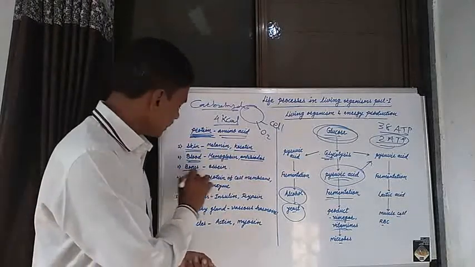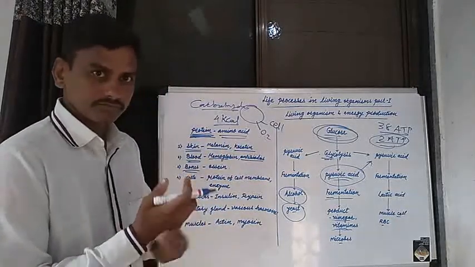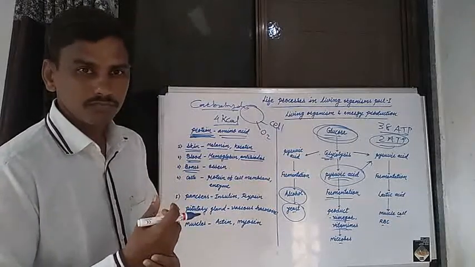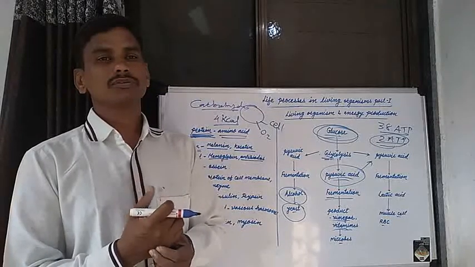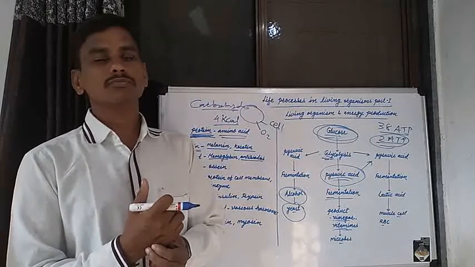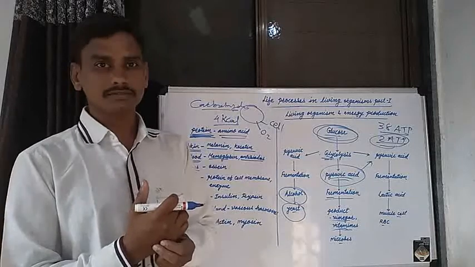Then our bones are made from calcium and phosphorus. The strength of bones comes from calcium and phosphorus.